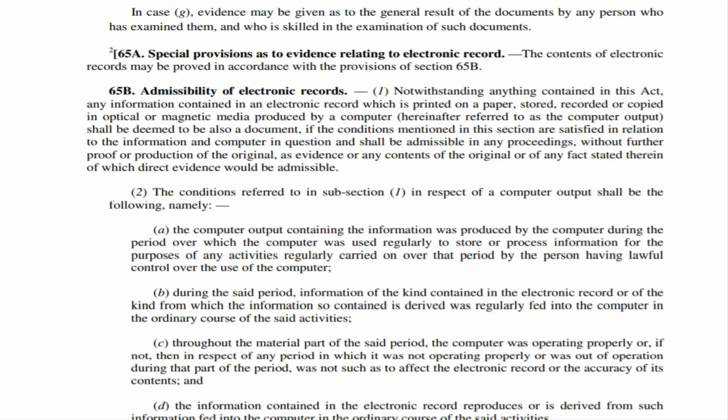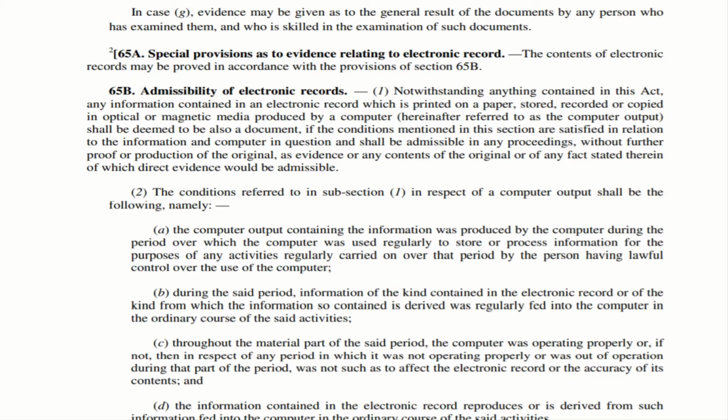Optical media in the sense, for example, in Aadhaar they take photographs using optical methods. So that is also an electronic record produced by a computer, hereinafter referred to as the computer output. So using a computer they use optical methods, magnetic media, or they store it, record it, copy it, all they do with a computer. So it shall be deemed to be also a document.